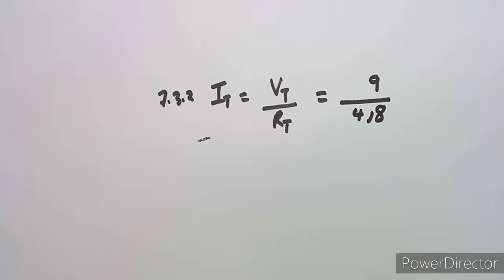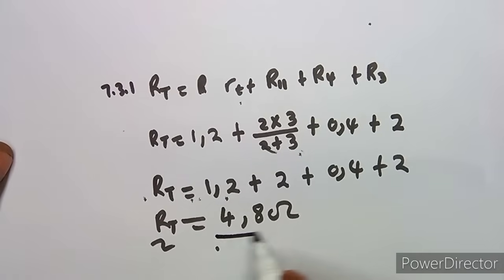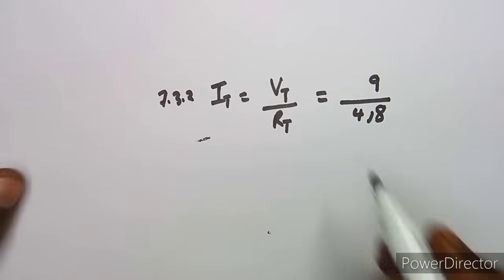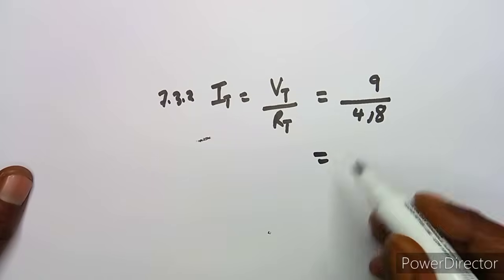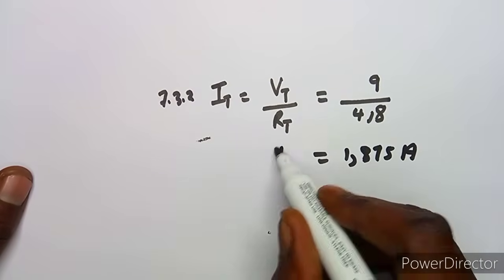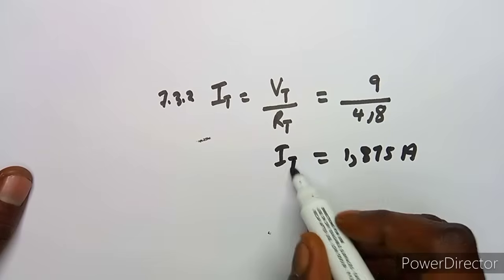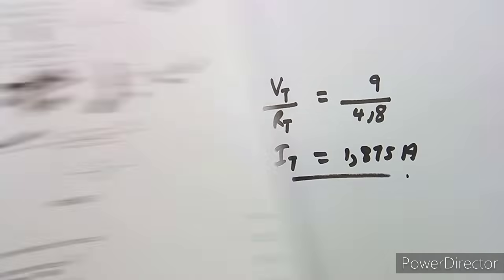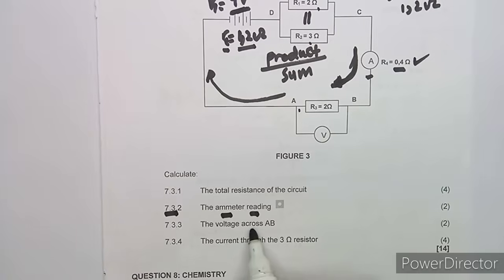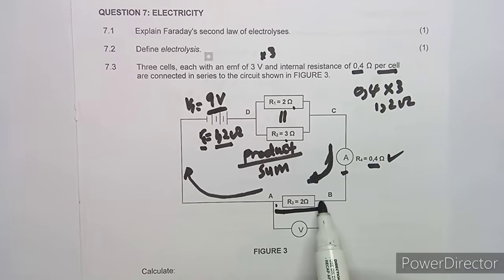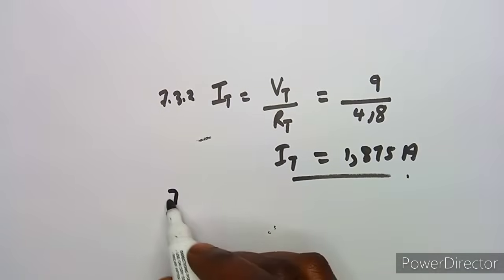Now remember, we just obtained our total resistance here of 4.8, so we have to divide, and this is going to give us 1.875 amps. All right, so this is our total current, which is the current that is flowing through the ammeter. Then the voltage across AB. So where is our AB? This is our AB here.